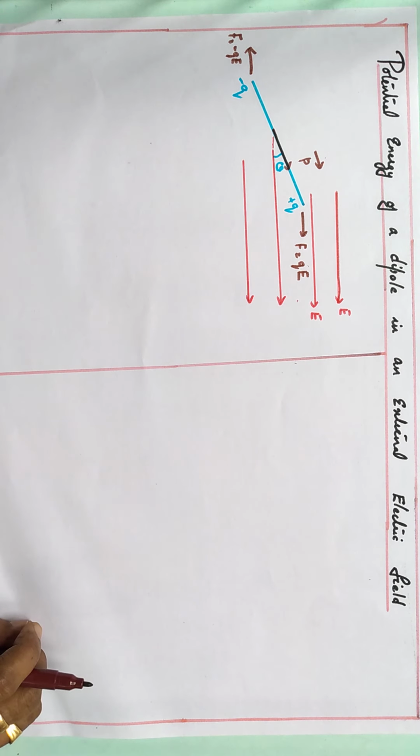Here the two forces are equal and opposite. The forces QE experienced on plus Q charge and minus Q charge are equal and opposite, and hence the net force is equal to 0. But these two forces are acting on two different ends of the dipole, isn't it? And hence it constitutes a couple. Because of the couple, the dipole begins to rotate. Already we know, whenever a couple is acting on an object, it experiences a torque. And because of the torque, the dipole begins to rotate. So here torque is experienced on the dipole.